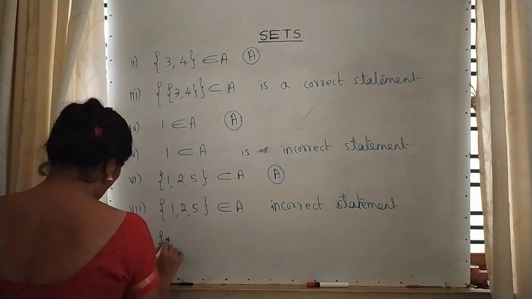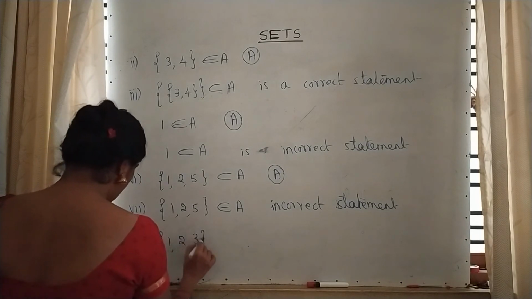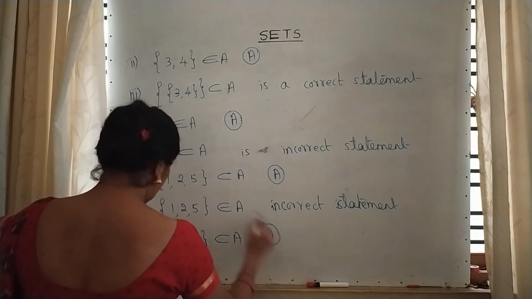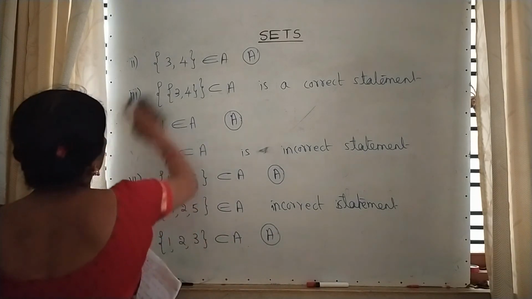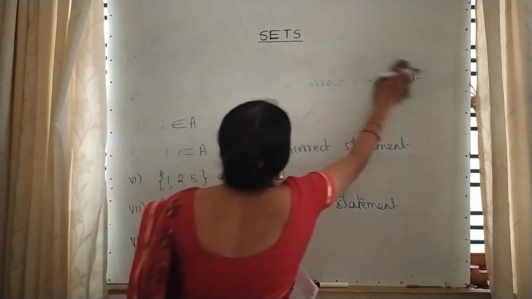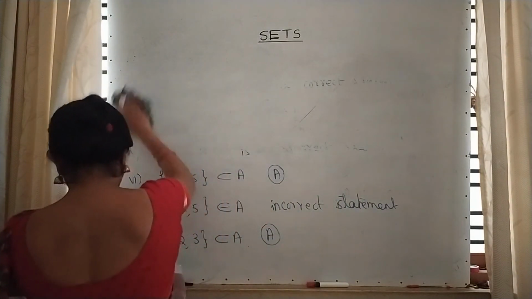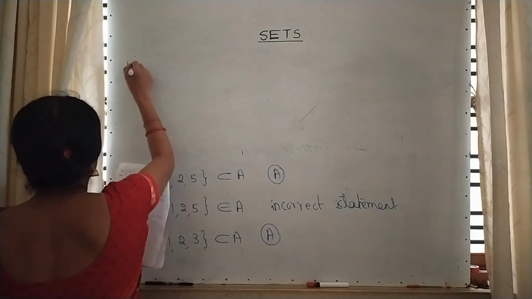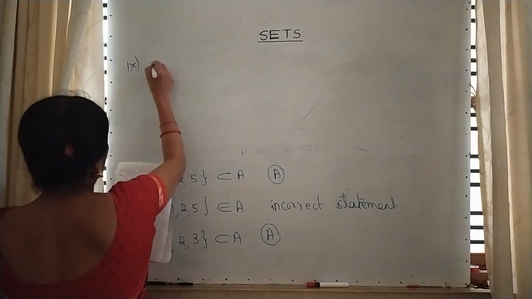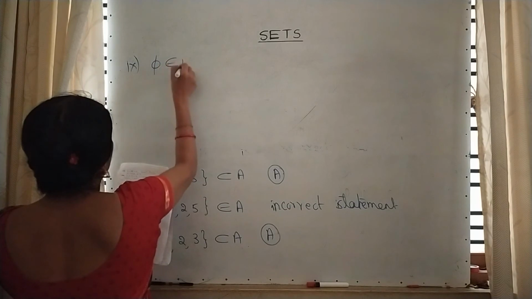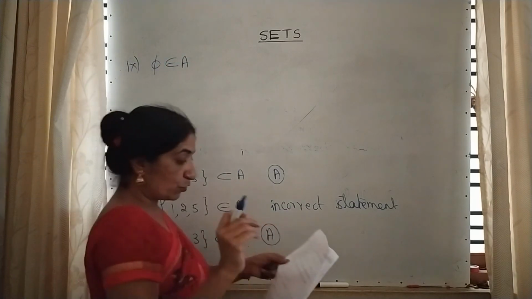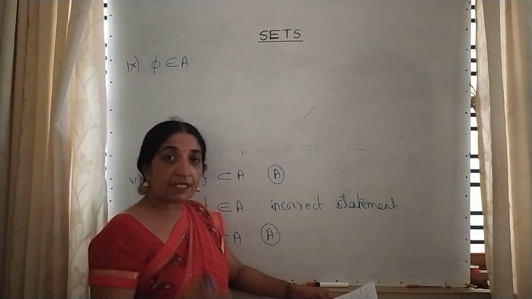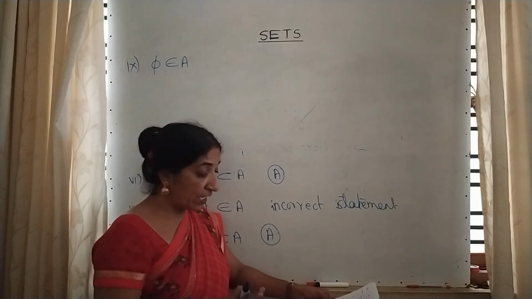Eighth. {1, 2, 3} is a subset of A. This is assignment. Ninth one. Null set is an element of A. Element means it should be present in the set. And remember, null set is a subset of every set, not an element.